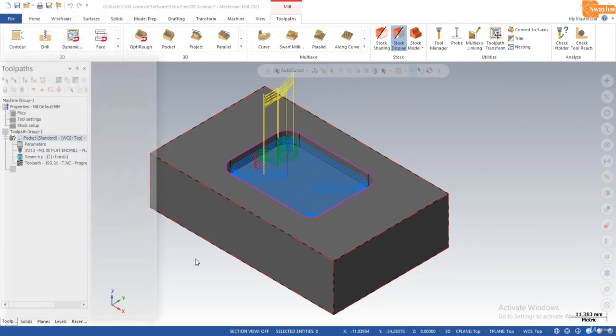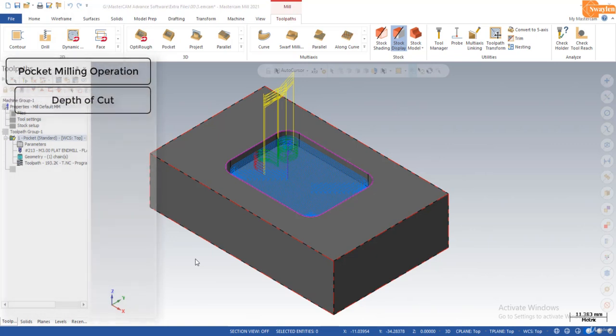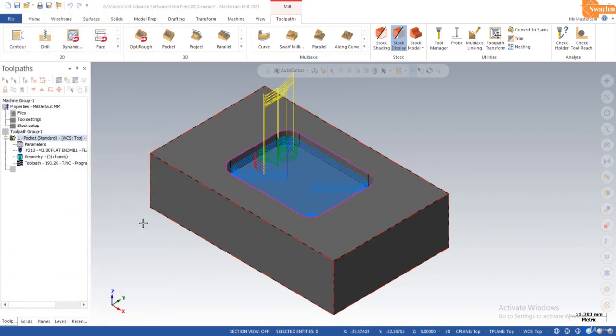In this lecture, we will discuss the pocket milling operation, depth of cut. Our topic is changing the depth of cut. We have already applied our operation. To change the depth of cut, click on Parameter.